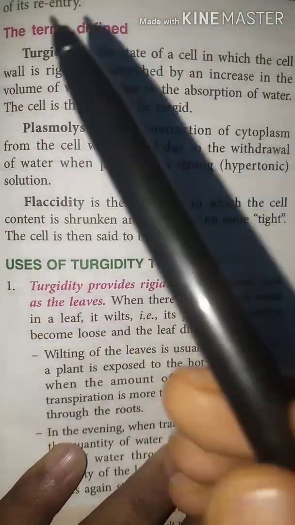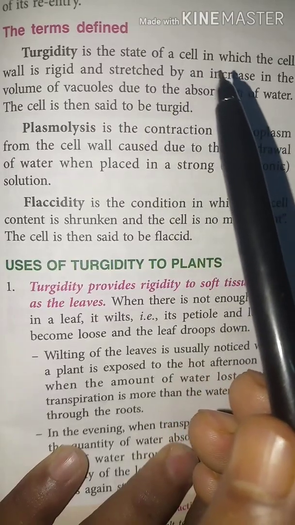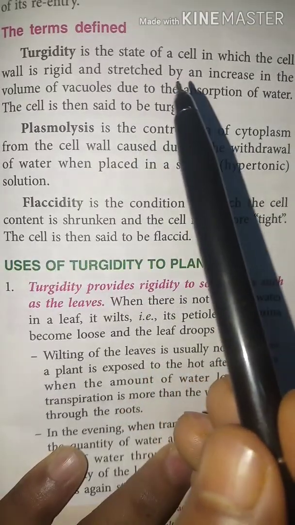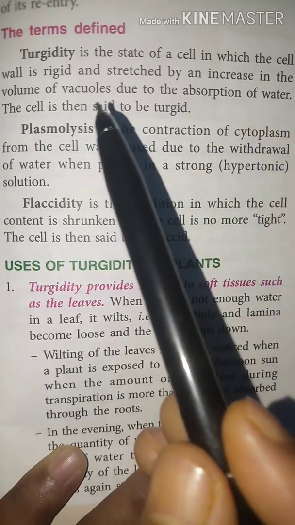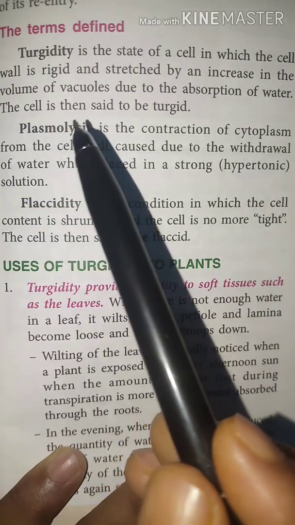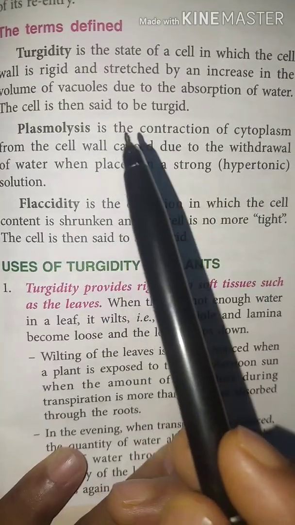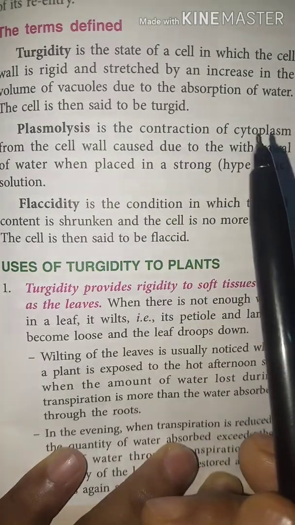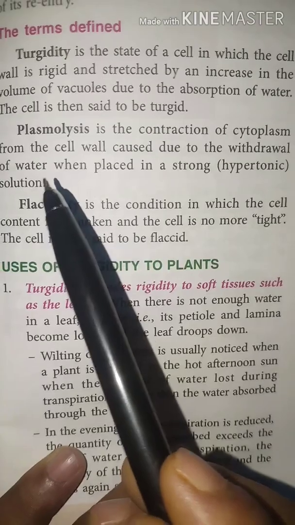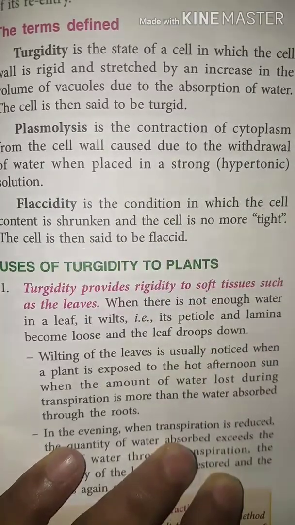Now see some definitions. Turgidity is the state of a cell in which the cell wall is rigid and stressed by an increase in the volume of vacuoles due to the absorption of water. The cell is then said to be turgid. Plasmolysis is the contraction of cytoplasm from the cell wall caused due to the withdrawal of water when placed in a strong, that is hypertonic, solution.